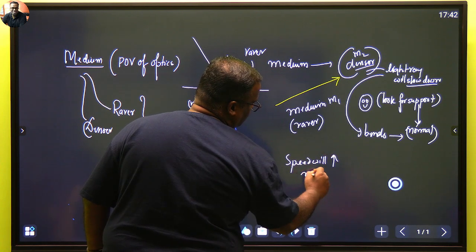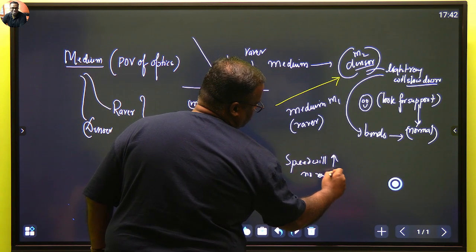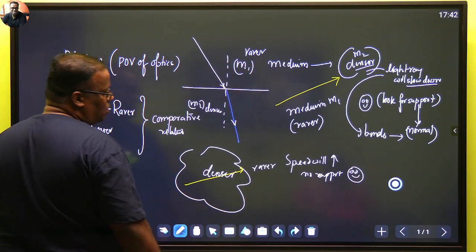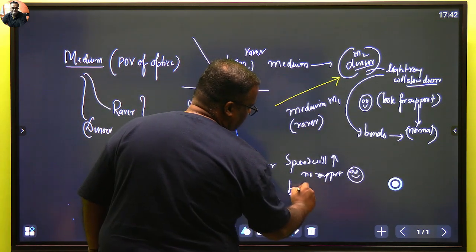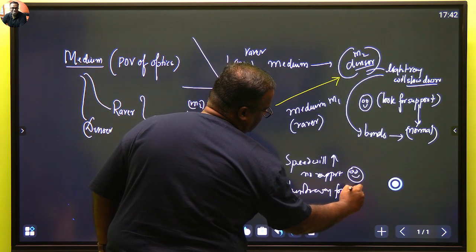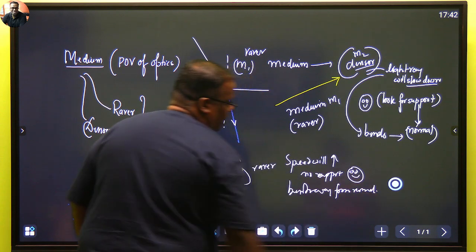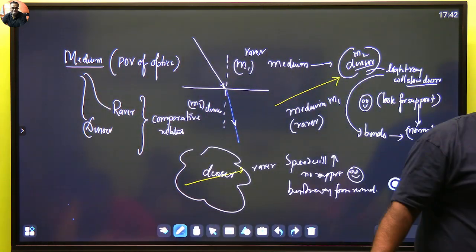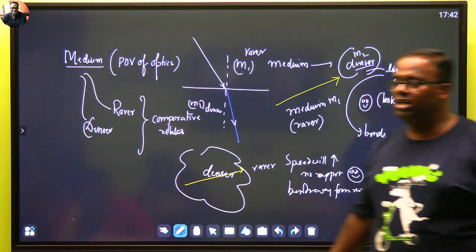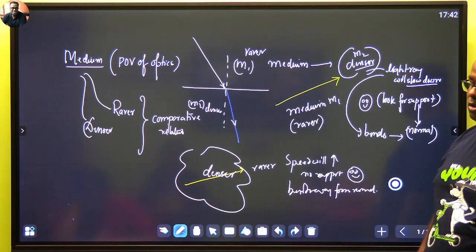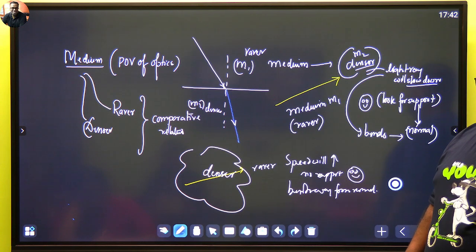So no support is needed. Again, this part is only for fun, don't write it in your book. No support is needed. That means the light ray bends away from the normal. Remember both of these things. Whenever it goes from rarer to denser, it will bend towards the normal. From denser to rarer, it bends away from the normal. No medium is rarer or denser on its own. They are always comparative when compared across two mediums.